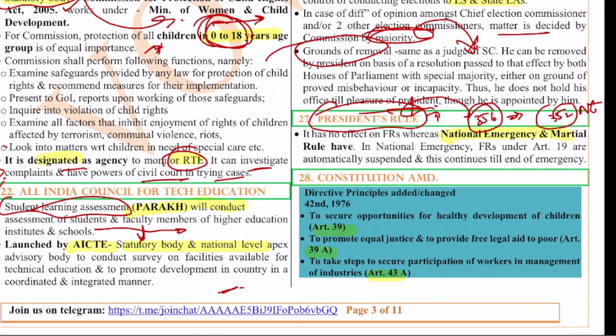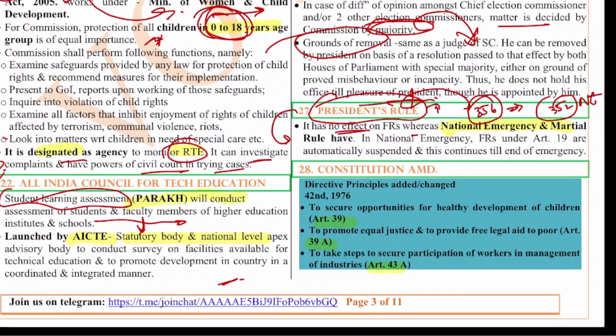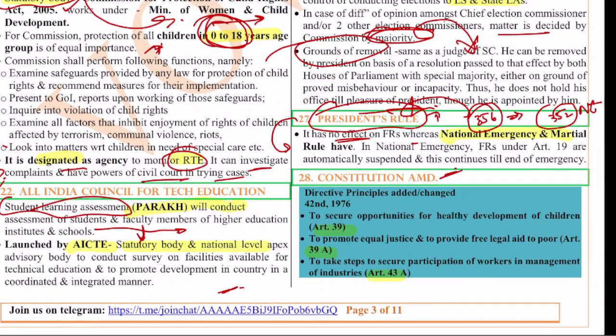And president's rule has no effect on the fundamental rights of the citizens, whereas national emergency and martial rule will have, right? So that is the thing which we have to know. The president's rule has no impact on the fundamental rights of the people. So next one, the 28th one, constitutional amendment.